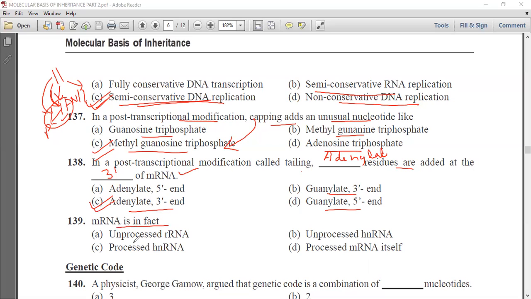mRNA is in fact unprocessed ribosomal RNA, unprocessed hnRNA, processed hnRNA, and D is processed mRNA itself. We know that mRNA is the processed hnRNA.